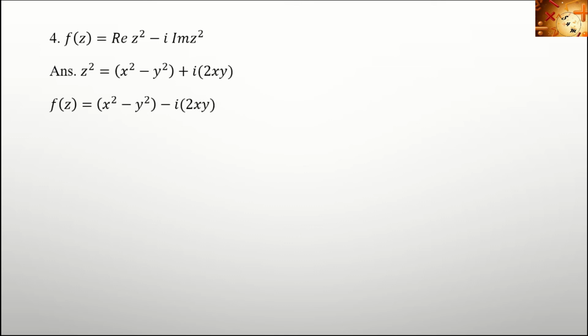Next problem, f of z equal to real part of z square minus i into imaginary part of z square. First of all, find what is z square. Z square is (x plus iy) the whole square, which is equal to x square minus y square plus i into 2xy. Substituting the real part and imaginary part, we get f of z equal to x square minus y square minus i into 2xy. So here u equal to x square minus y square and v equal to minus 2xy.